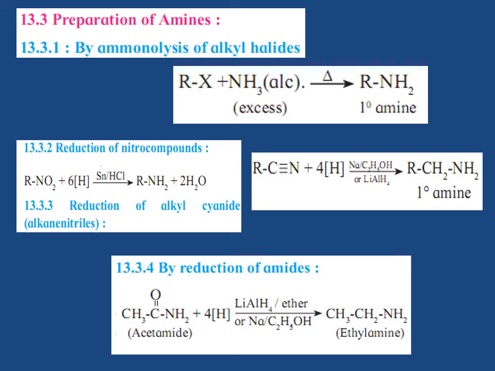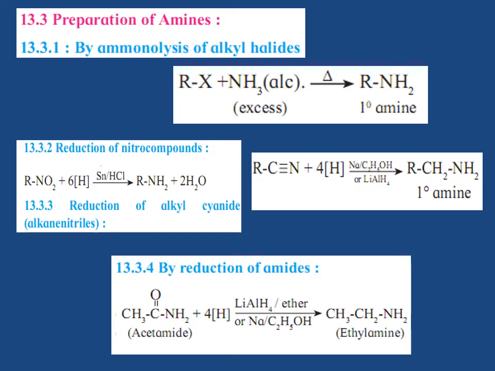The reaction is carried out in a sealed tube at 373 Kelvin temperature. Thus, RX plus NH3 (alcoholic, excess), on heating, gives RNH2, that is a primary amine. The order of reactivity of alkyl halides with ammonia is alkyl iodide is greater than alkyl bromide is greater than alkyl chloride.